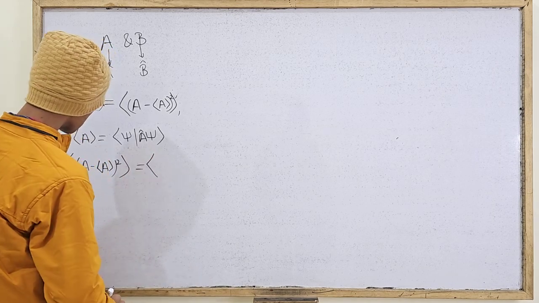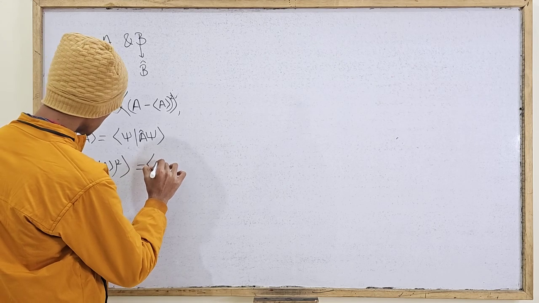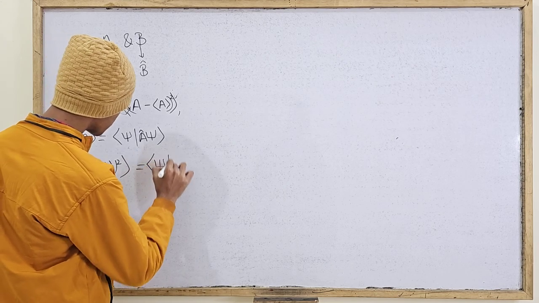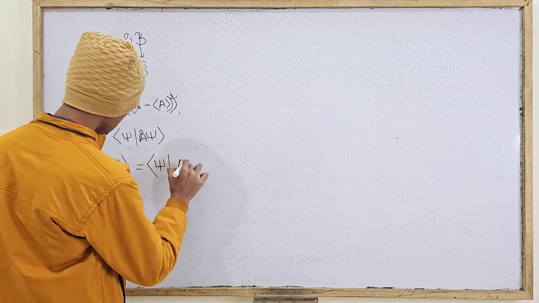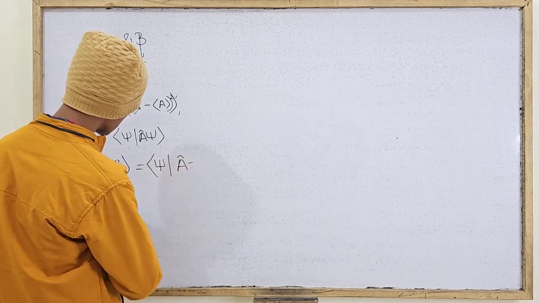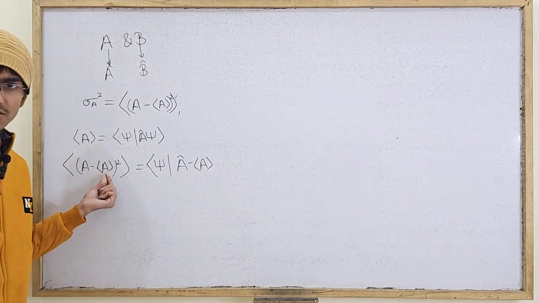Well, it should obviously be equal to the expectation value of, here you have psi, sorry, the inner product of psi with A caret minus, this will be our constant term because it is already an expectation value.